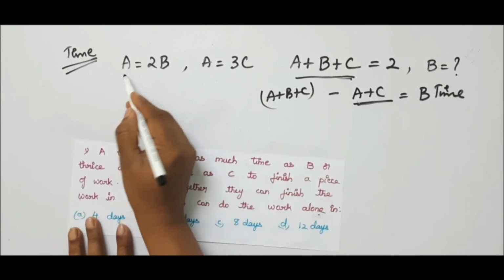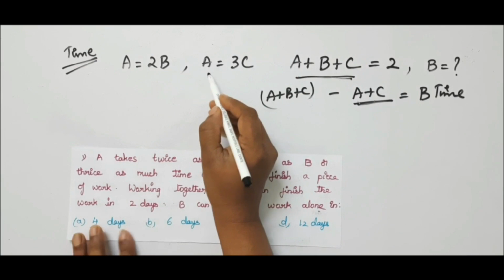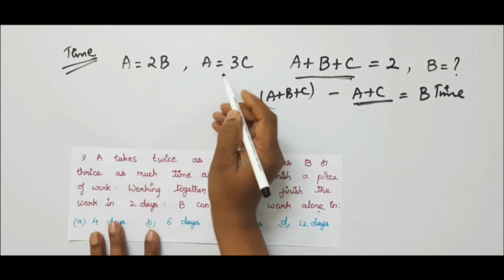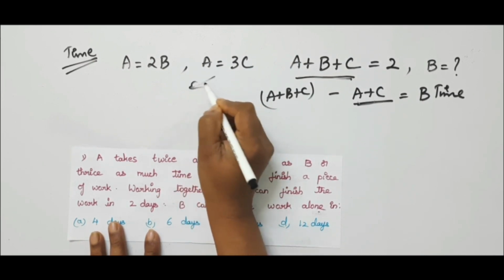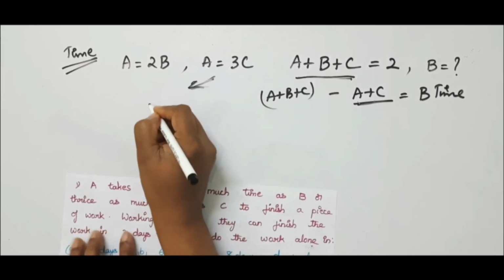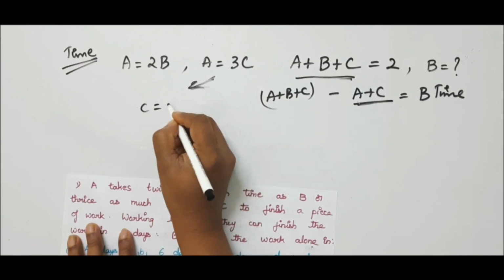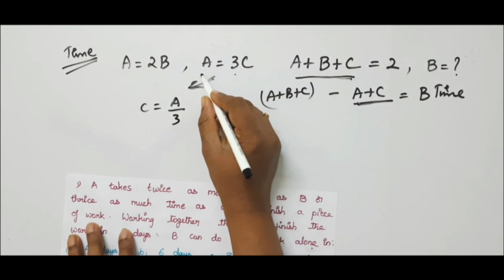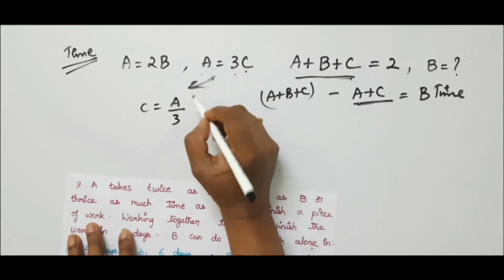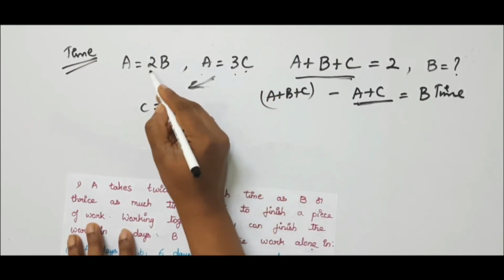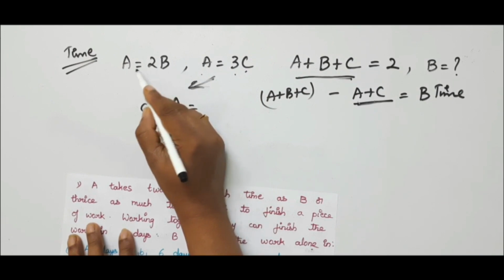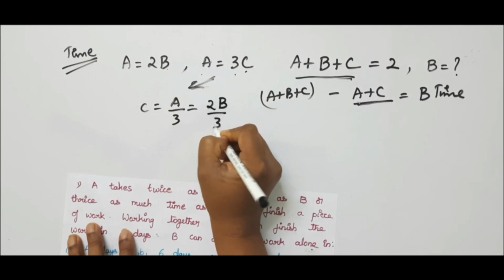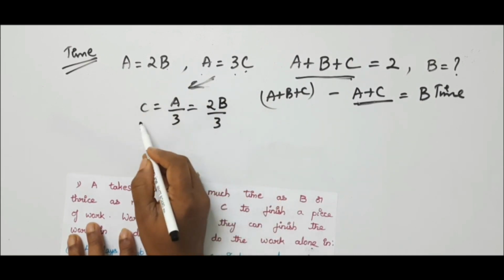The first relation is A equal to 2 into B. In the second relation, A equal to 3 into C. But we need the C value, so we bring the 3 to the right side: C equals A by 3. Now A is 2 into B, so this becomes 2B by 3. So now we have the A value and the C value.